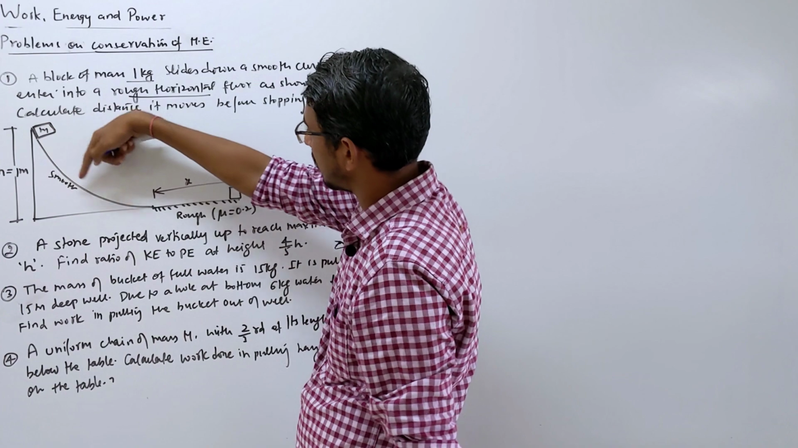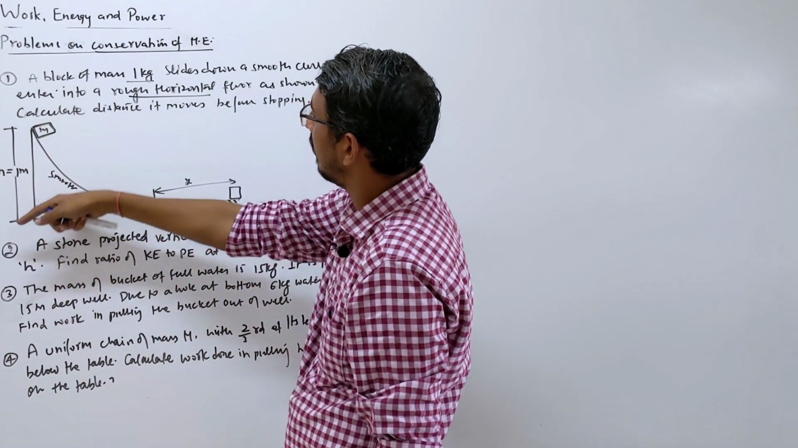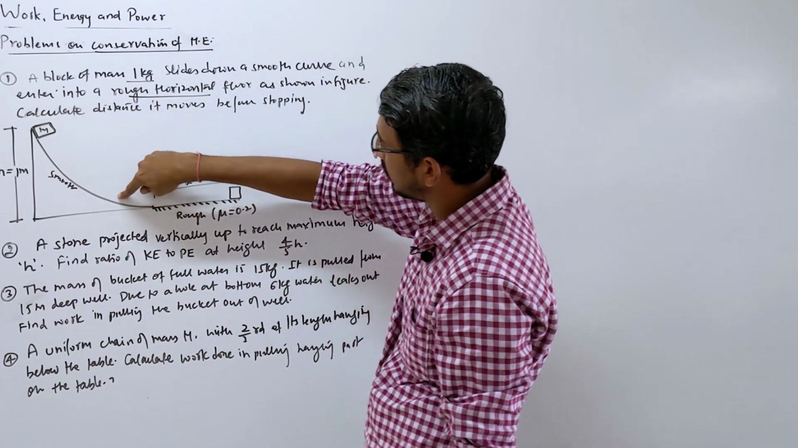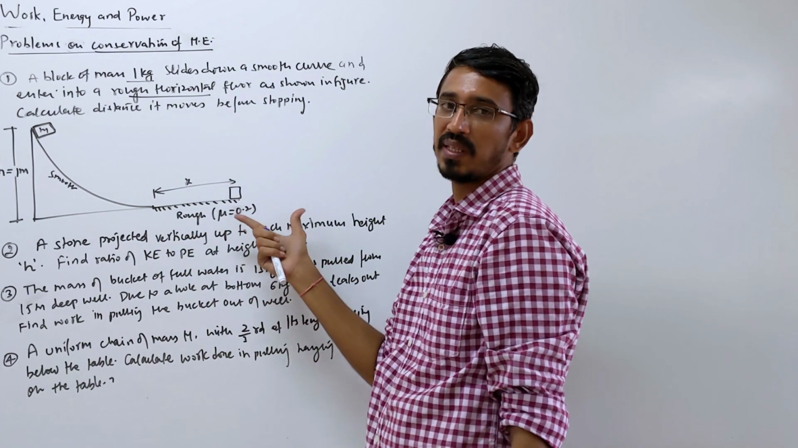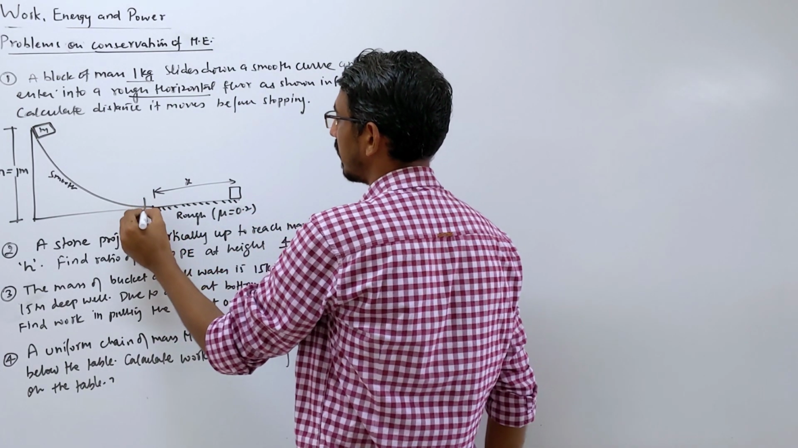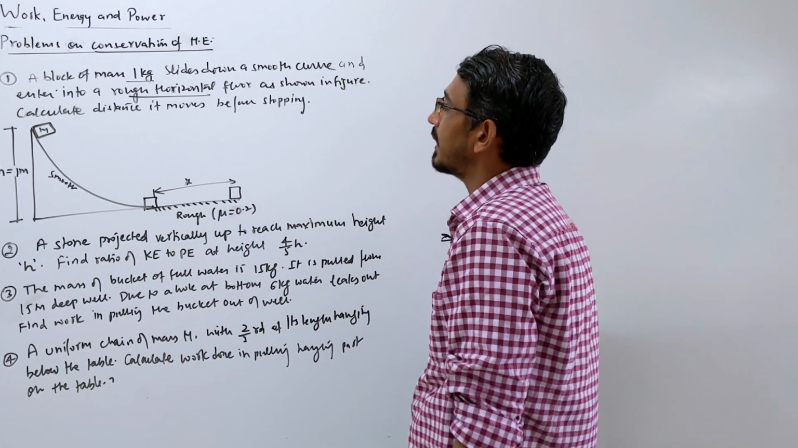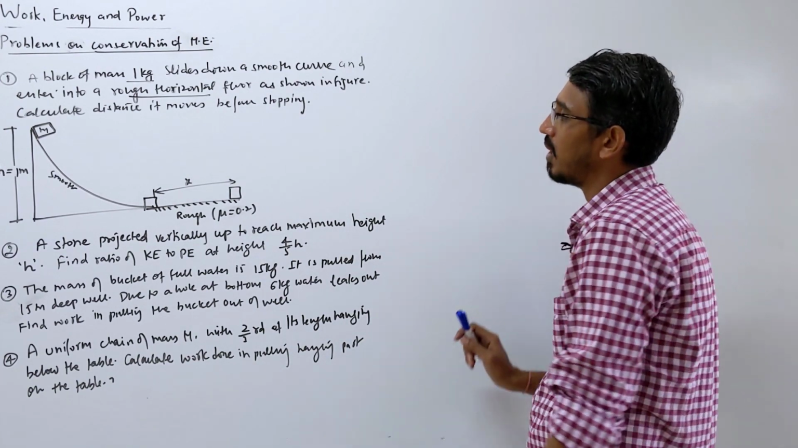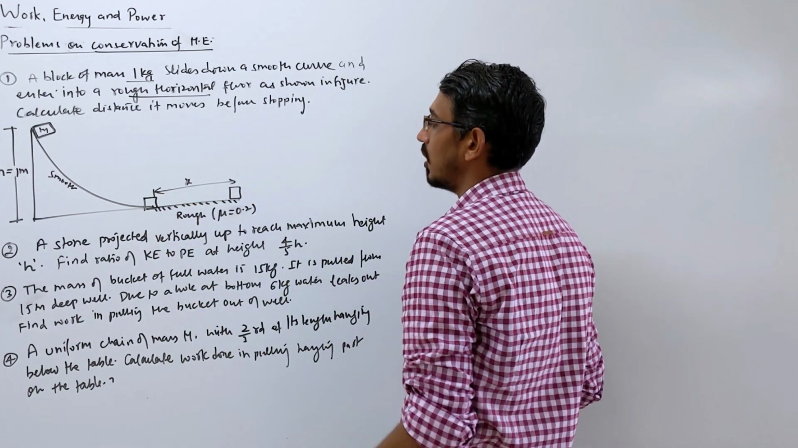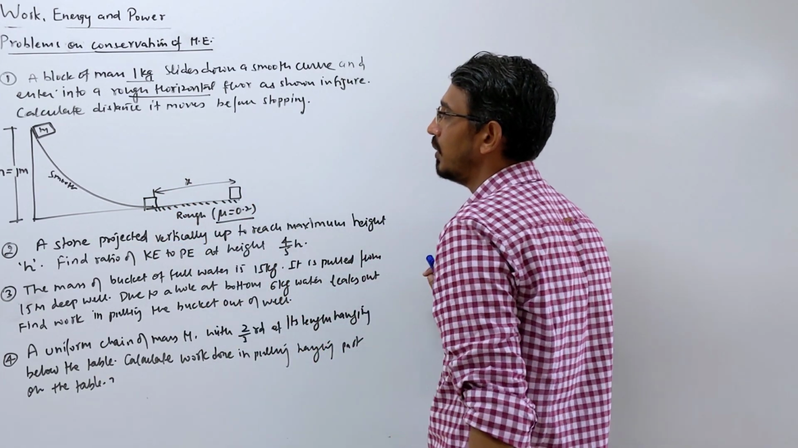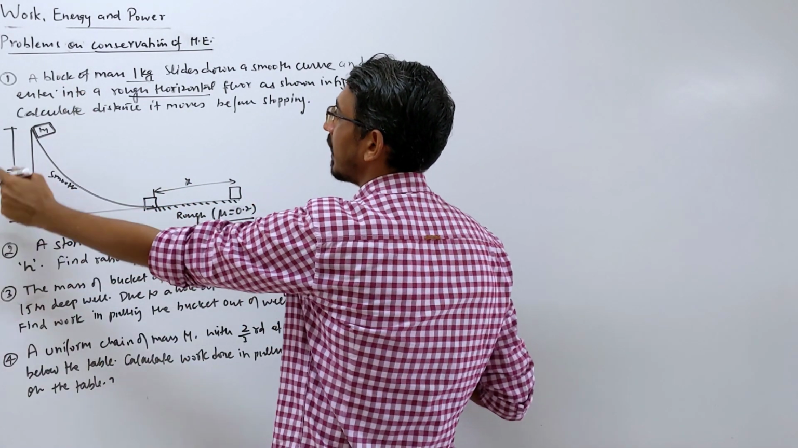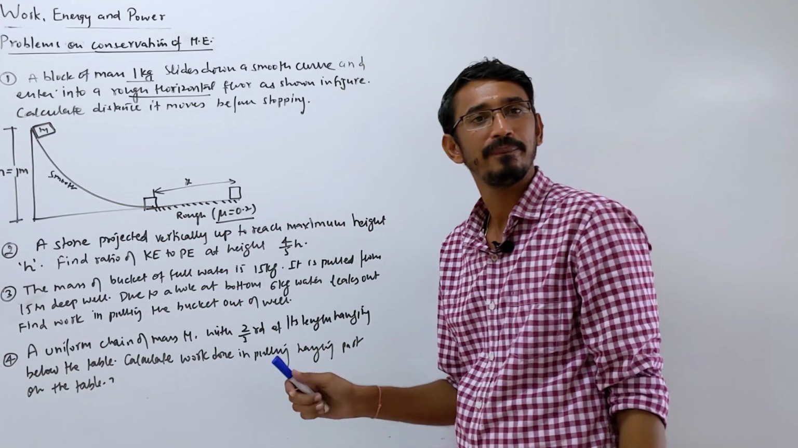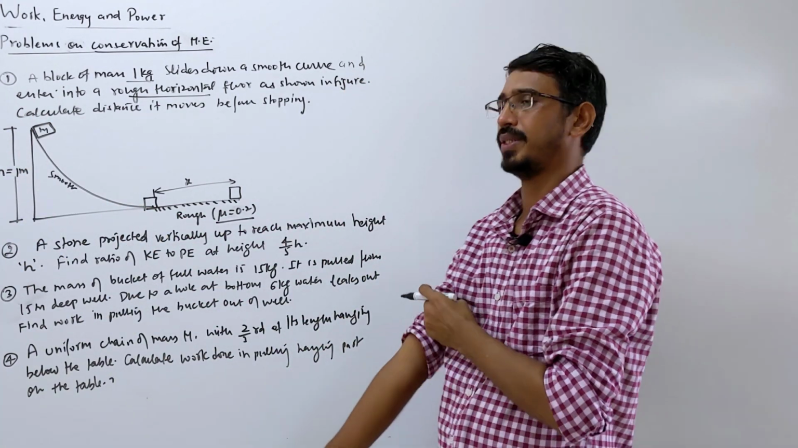So there is a smooth curved surface of height 1 meter given. A block slides down here, this is smooth, and the horizontal part is a rough surface. It enters the rough surface from here onward, right? Then calculate the distance it moves before stopping. We have to calculate how much distance it will move here before it stops. Mu is given as 0.2, mass of the block is 1 kg, height is 1 meter. Okay, correct.